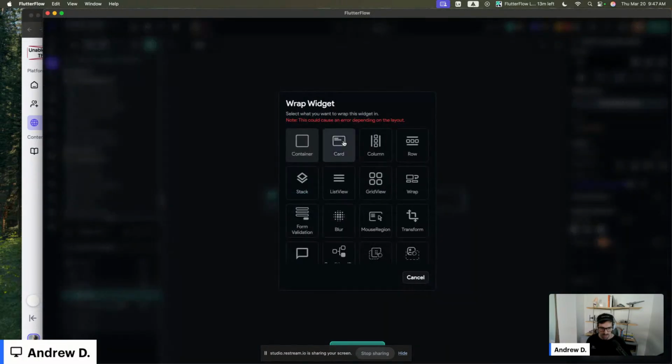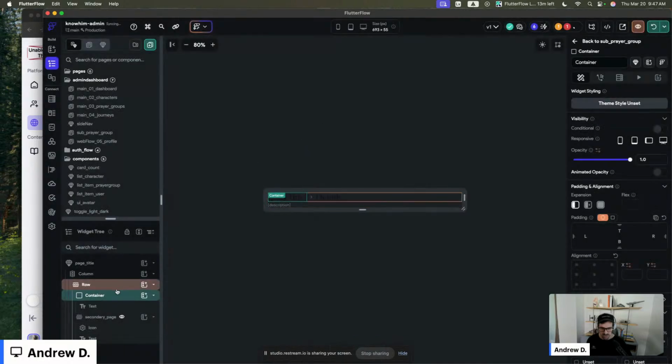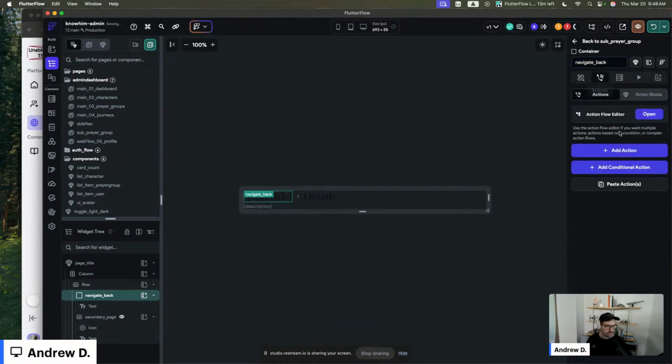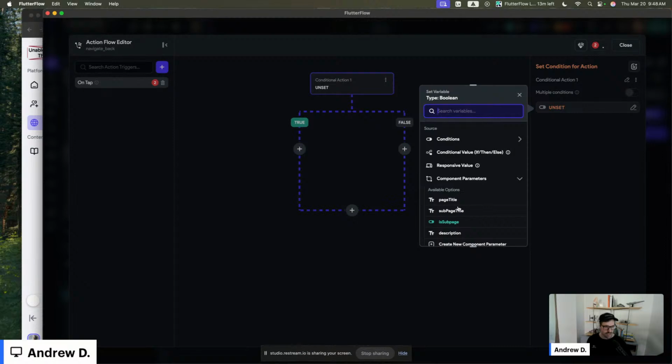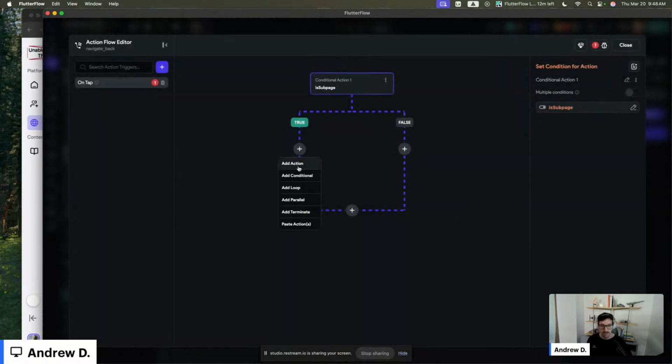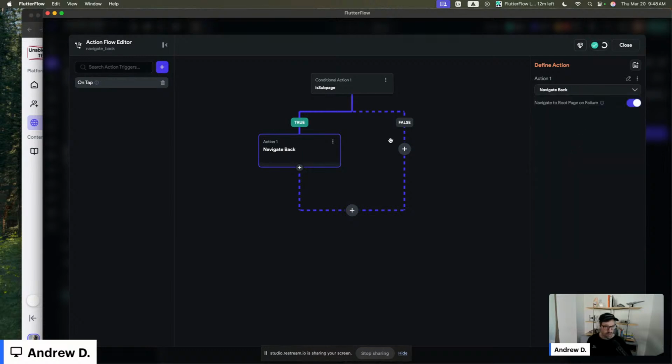So we'll wrap this in a container so that we can do that. Anytime you don't want a button here, right? We don't need a button here, but we will say navigate back. And we're just going to set up a conditional. That conditional is subpage true. We don't always want it to navigate back. If you're on the main page, you don't want to navigate back.